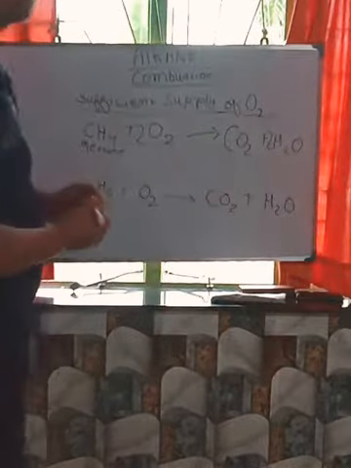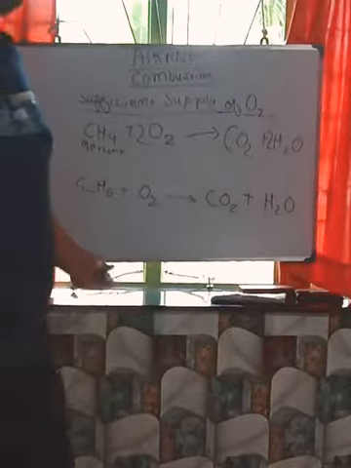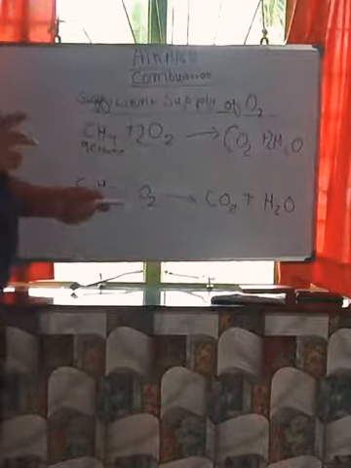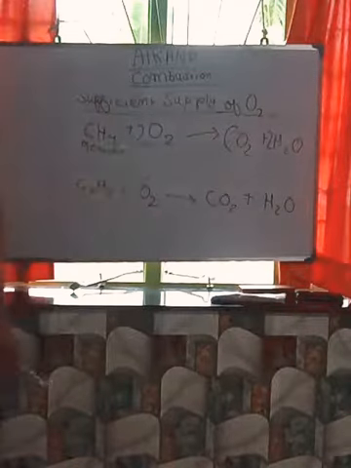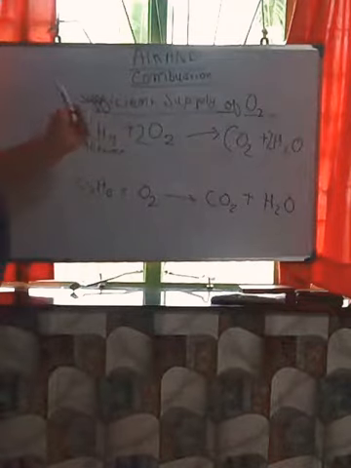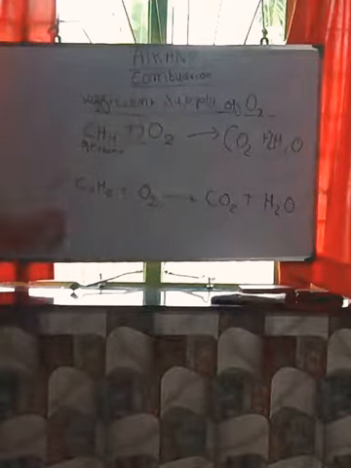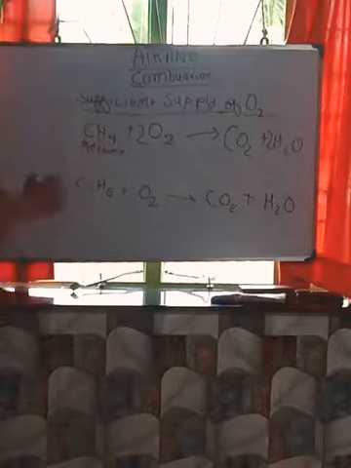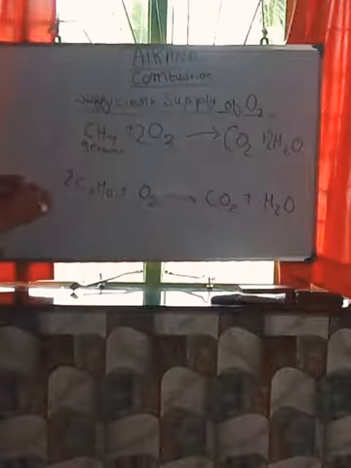See, there is one way of balancing this one. You have to put 2 in front of carbons always. So by seeing that, you have to do the rest of the balancing of the equation. But except in the sufficient supply methane reaction, you do not put 2 in front of the carbons. And in the rest, you have to put 2 first. See, 2 you put here.